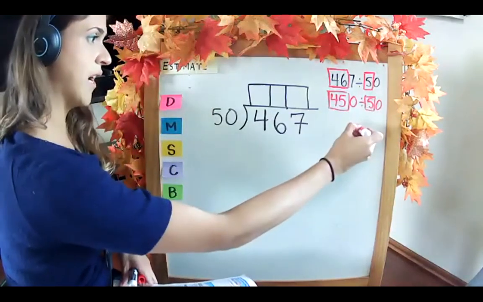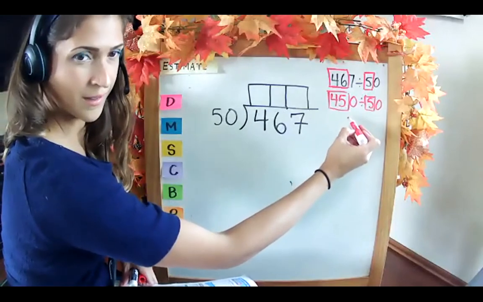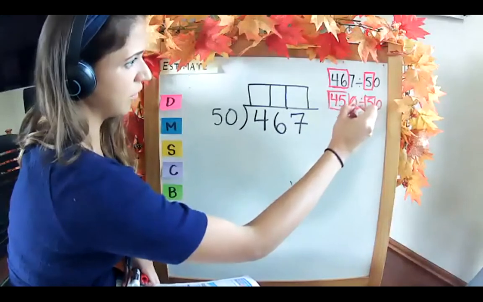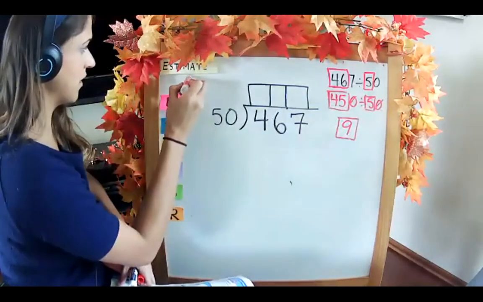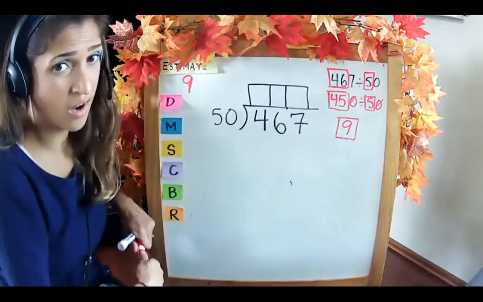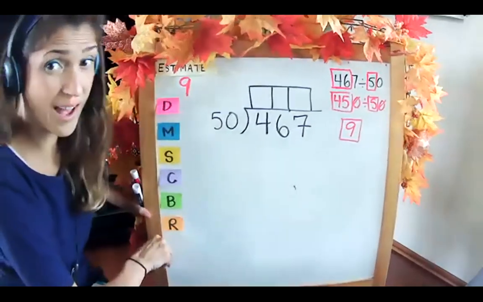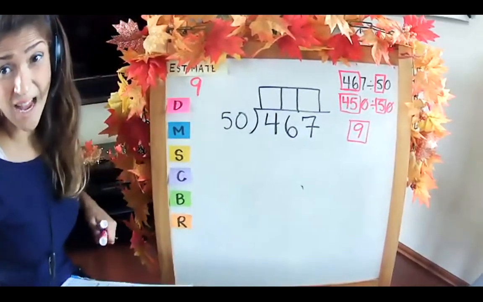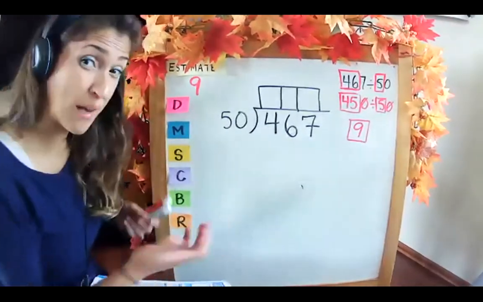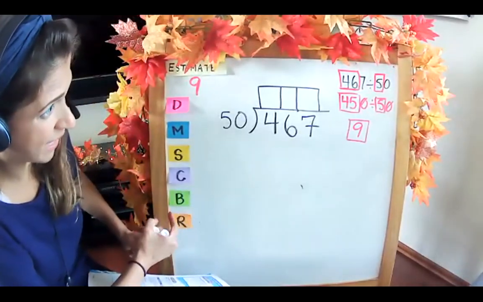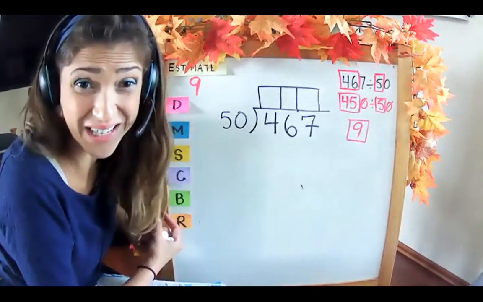45 divided by 5 is 9. Zeros cancel out. So our estimate is going to be 9, which means our final quotient should have 1 digit and should be hopefully a 9, or something close to that. Looking at my estimate, I don't think I'm going to get any closer than 9. That's for sure.